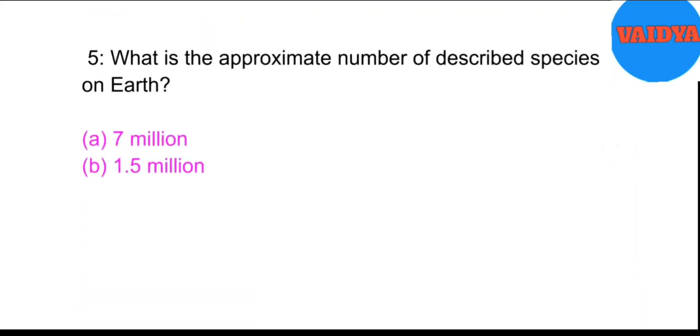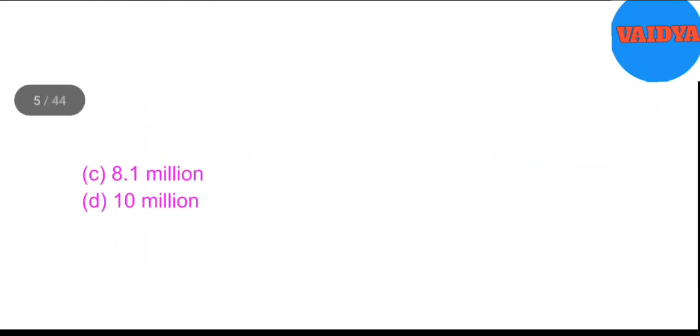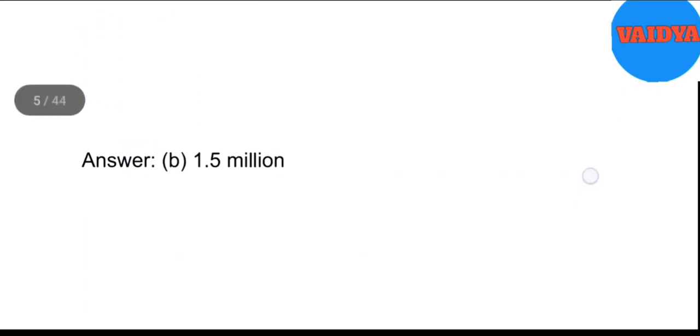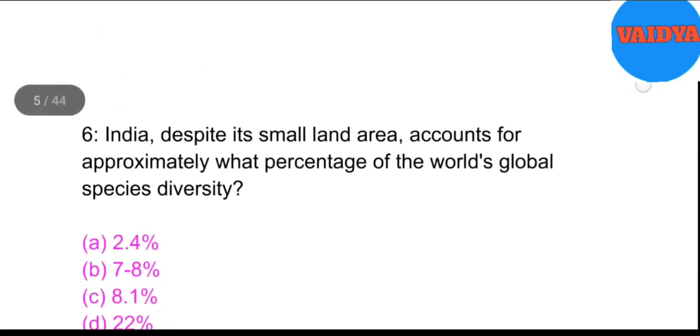5. What is the approximate number of described species on Earth? A. 7 million. B. 1.5 million. C. 8.1 million. D. 10 million. Answer. B. 1.5 million.